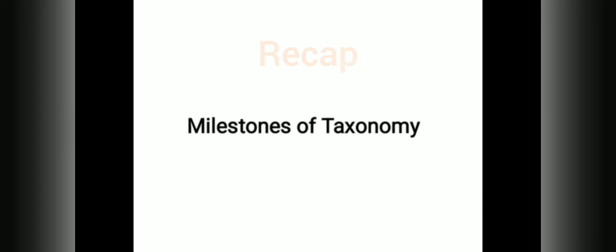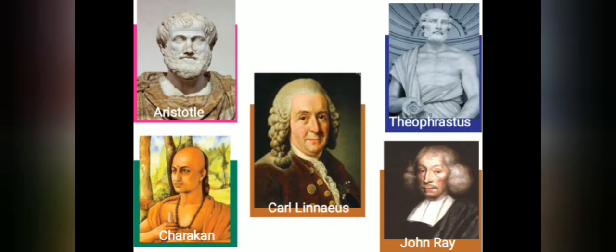So today we have discussed the topic milestones of taxonomy, and we have discussed the contributions made by different scientists in taxonomy. These were the scientists who have made contributions in taxonomy. Aristotle is the father of biology, and Theophrastus is the father of botany. Charaka is the father of Ayurveda, and John Ray is related to Generis Plantarum, and he was the first to use the term species. And Carl Linnaeus is the father of taxonomy.